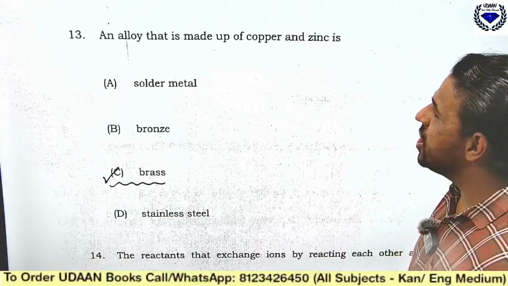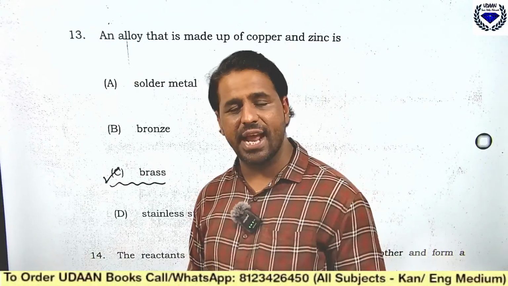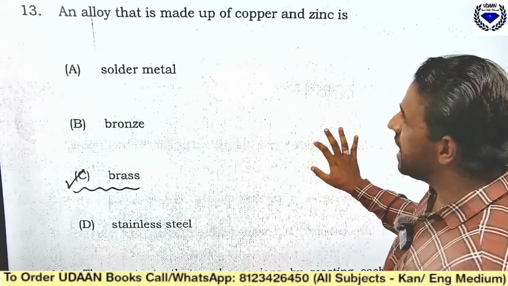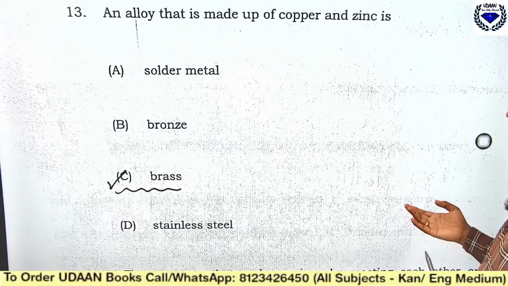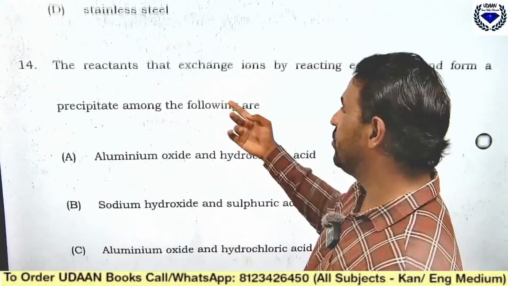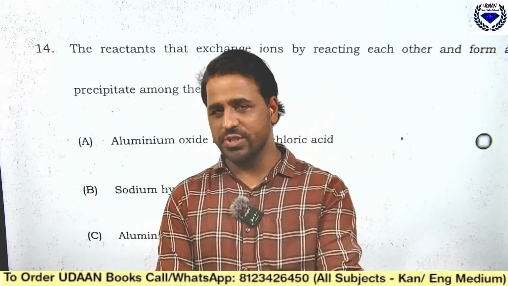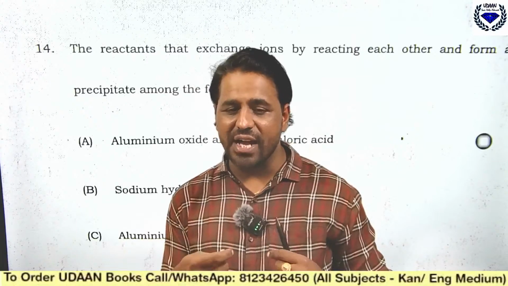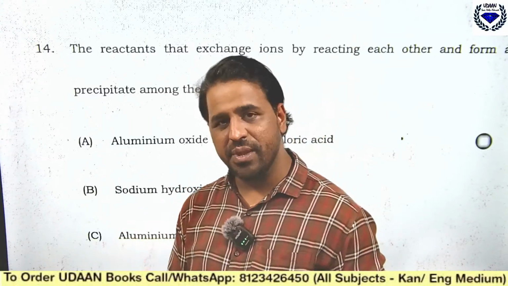See, an alloy that is made up of copper and zinc. The model answer has already been provided here, that is brass. Remember, brass is an alloy of copper and zinc. Similarly, the second one is from metals and non-metals. I'll move fast because I am already late and need to move on to the biology part also. I'll be a bit fast today so that I can finish the maximum portion today.